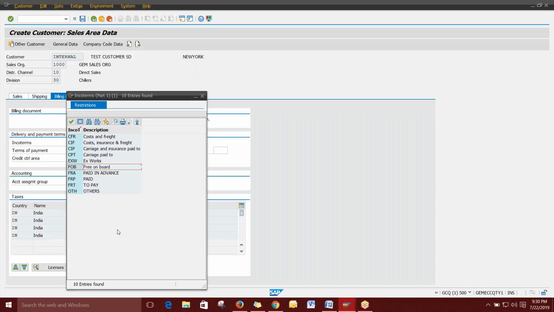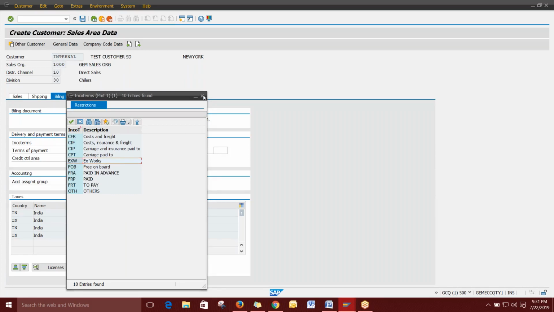Clear? If you have time, you can search on Google for what Incoterms are available. These will all be very interesting for salespeople, so you can learn this. Incoterms is a huge topic: CFR, CIF, then FOB, FCA. Mainly FOB and EXW will be mostly used, because Ex Works is very simple. You will have a product produced in manufacturing and you will place it there, and the customer will pick up from your point directly without any cost. So that is Ex Works. You can see it on Google, it will give you a big topic, and you can learn it. That will be better.